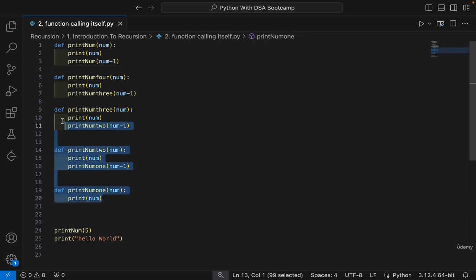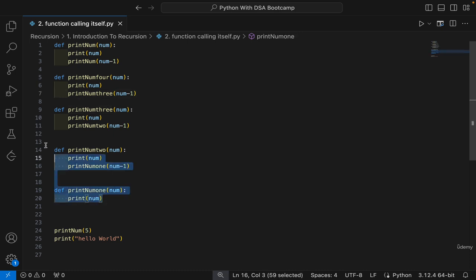What I effectively want you to do is, instead of calling all these functions, can I do something like this, where I will be using this printnum function only, and this printnum function is going to do all the things which all of my four functions were doing? The reason is that I'm writing the same code in all of these functions. I want to make sure that I'm able to reuse the code. Plus, at every step you're going to see that my problem is actually getting smaller. So I start with printing 5, then 4, then 3, and I effectively have to stop in the end at 1.